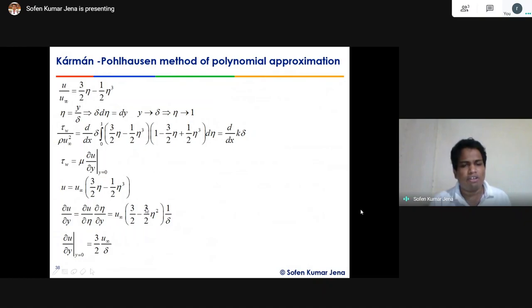And del u by del y equals how much? The u infinity term comes outside because it is multiplied on this side. u infinity into, once you differentiate with respect to eta, 3 by 2, then minus 3 by 2 eta square, right? Into del eta by del y, which equals 1 by delta, right? If you simplify this term, at y equal to 0, eta is equal to 0. So at y equal to 0, del u by del y equals 3 by 2 u infinity by delta.